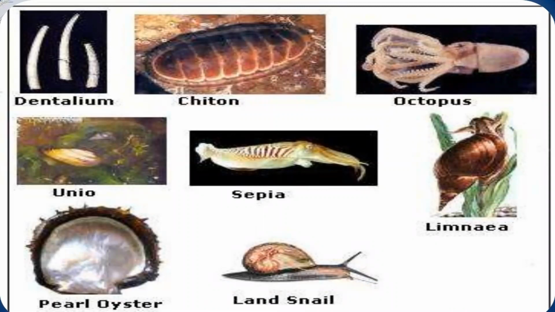These are the different mollusks: octopus, sepia, land snail, pearl oyster, which produces pearls, unio, chiton.